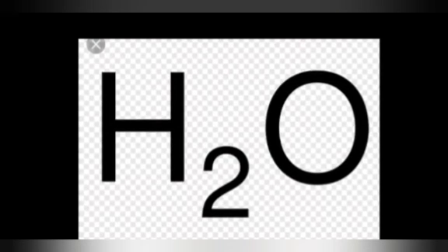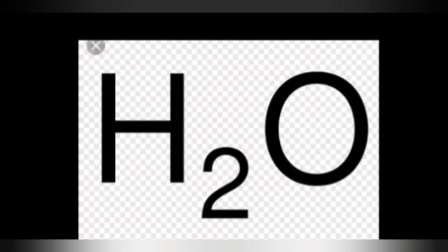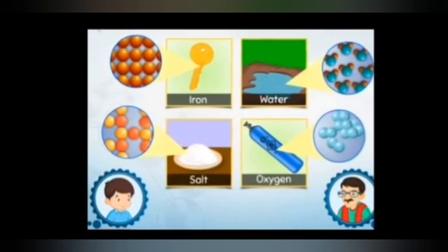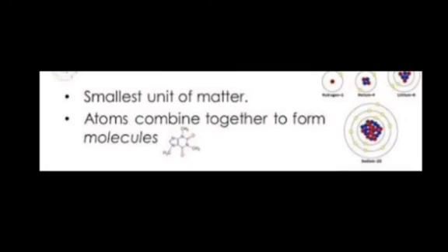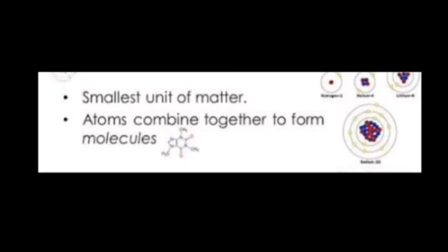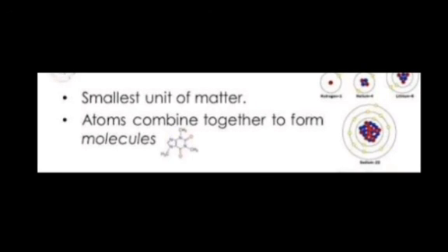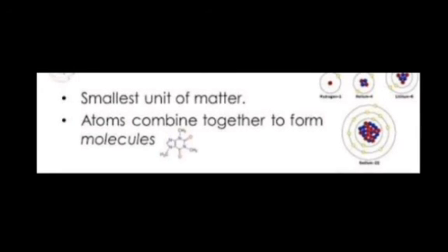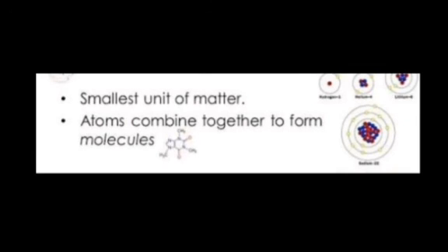It has different kinds of atoms in its molecules. So matter is made up of atoms. What did we see in the class? Atoms are the smallest unit of matter. Atoms combine together to form molecules. Molecules of elements are made of the same kind of atoms. Molecules of compounds are made of different kinds of atoms. So, atoms are the tiniest particles of all matter.